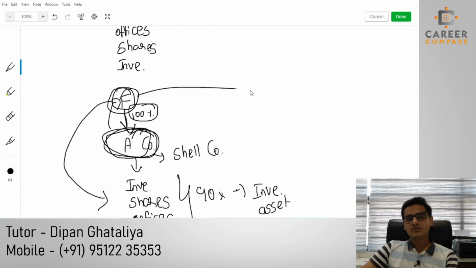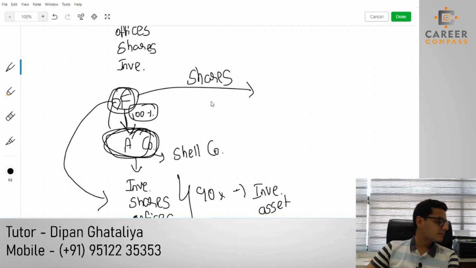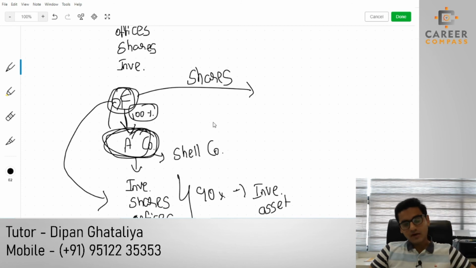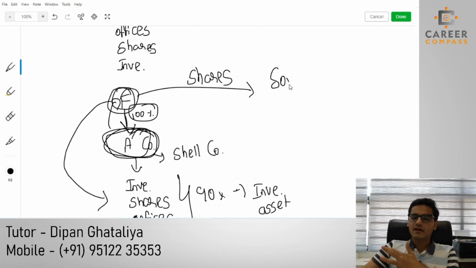The father sold the shares to his son, and as the father sold the shares of an unquoted company, the father and son got the gift relief.